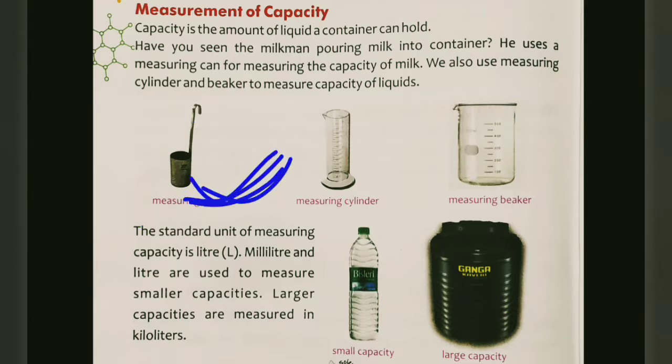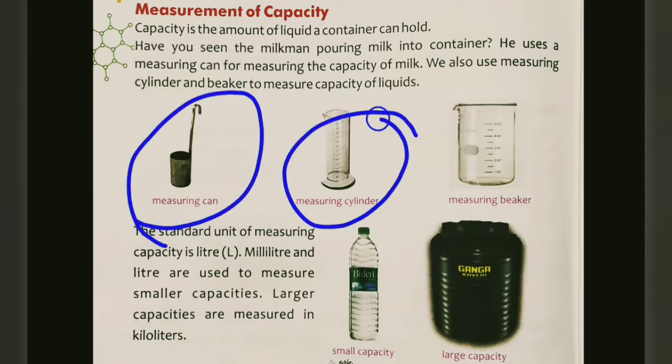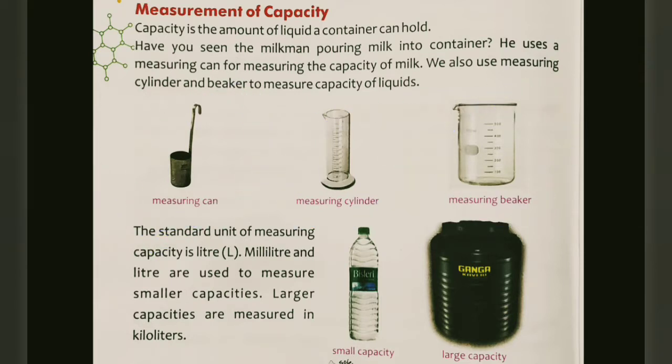We also use a measuring cylinder and beaker to measure the capacity of liquids like water, milk, petrol, and any kind of liquid. For measuring any kind of liquid, we can use a measuring can, measuring cylinder, and measuring beaker. Is that clear?